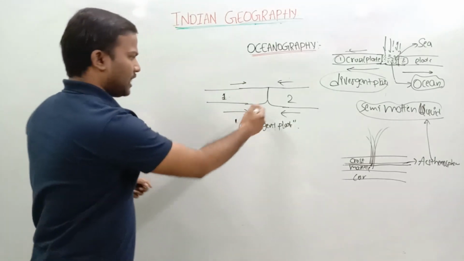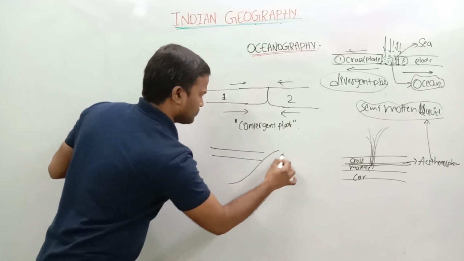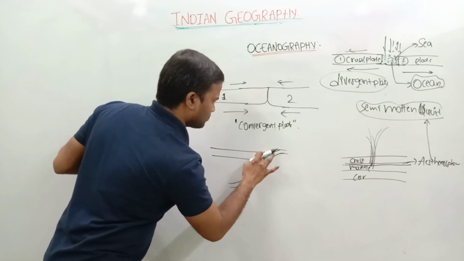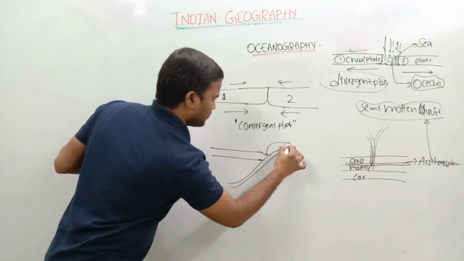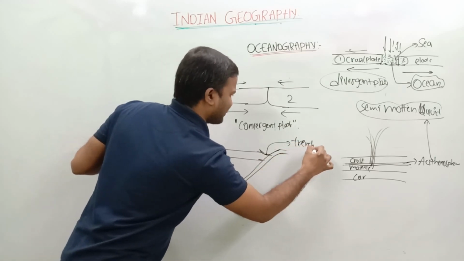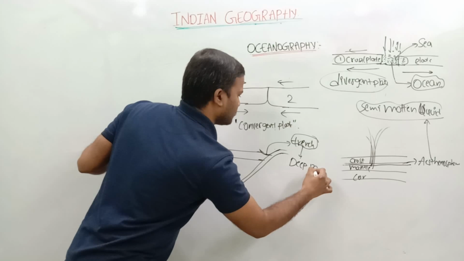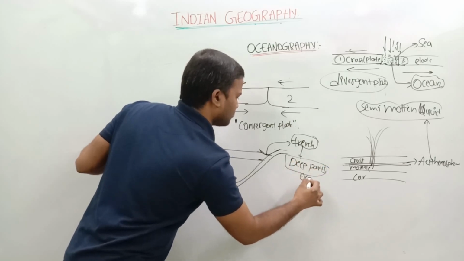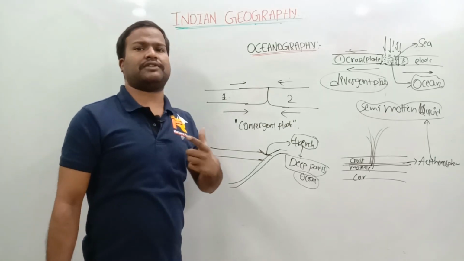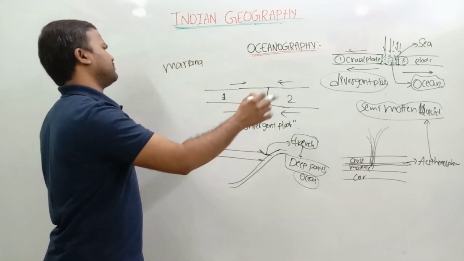So I will show here with a diagram. This is called a trench, a V-like structure. So what are the trenches? These are the deepest parts in oceans. So which is the deepest trench in the world? Mariana Trench. Very important for all examinations.